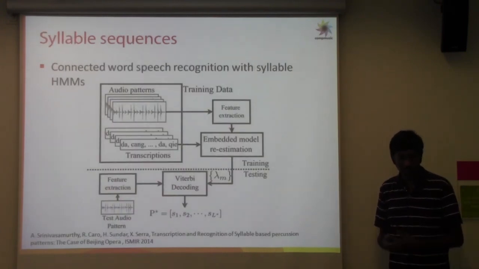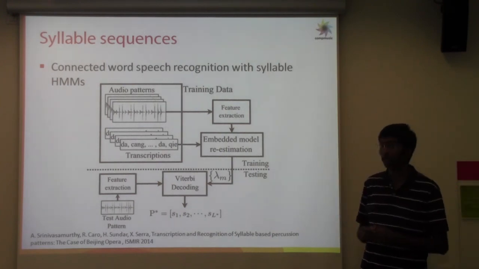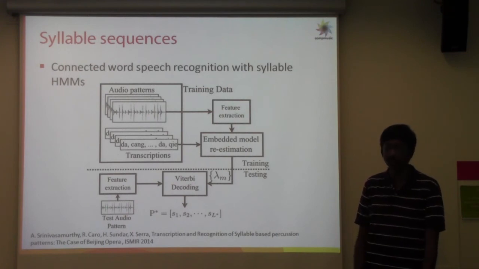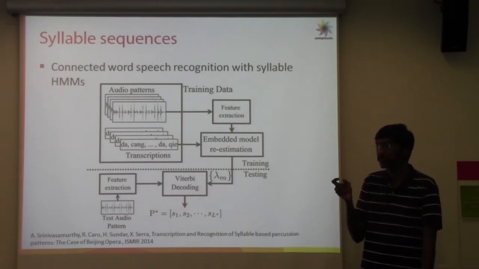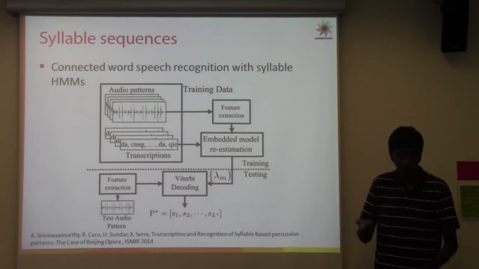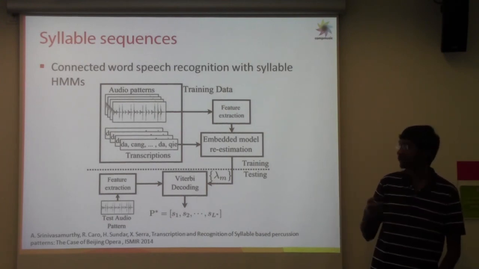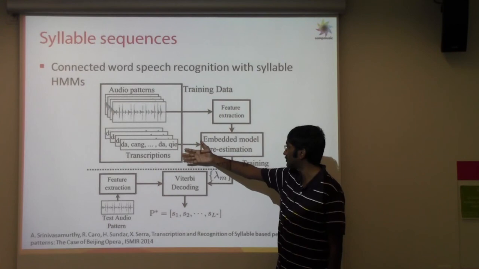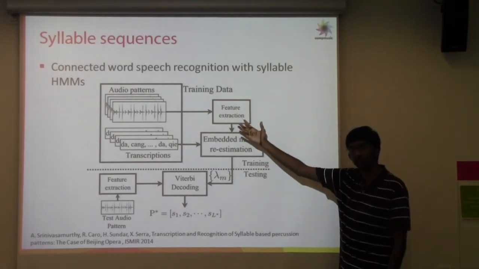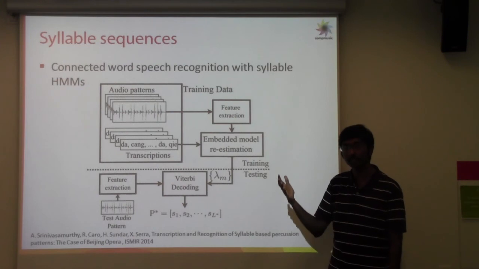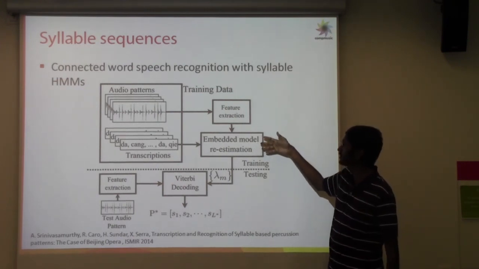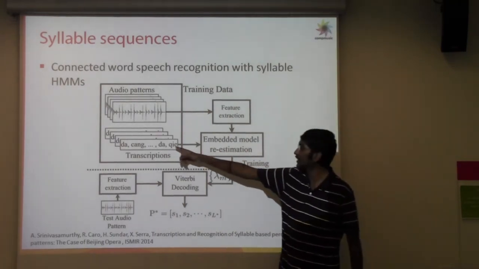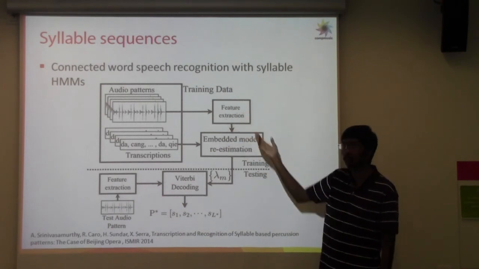But what we've been mainly trying to do is to use percussion patterns as syllable sequences, and use the paradigm of connected word speech recognition with syllable HMMs. So we build an HMM for each of the syllables of the percussion pattern. The approach is simple: we take the audio patterns and the transcriptions, extract features out of the audio, mainly MFCC type of features, and then estimate an HMM for each of the syllables using embedded re-estimation, which means that we don't exactly need time-aligned transcriptions of the audio patterns.